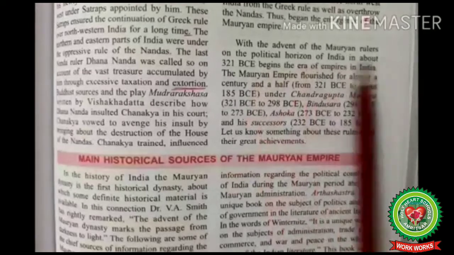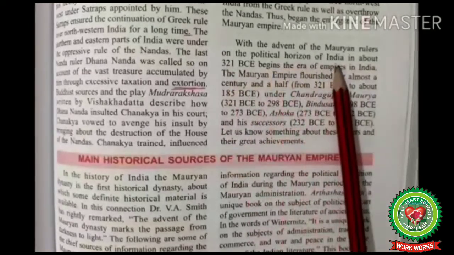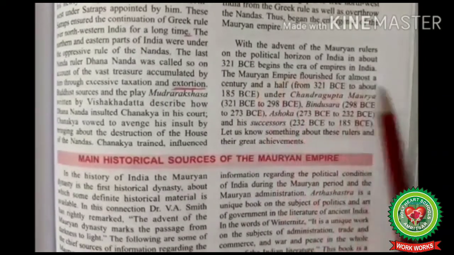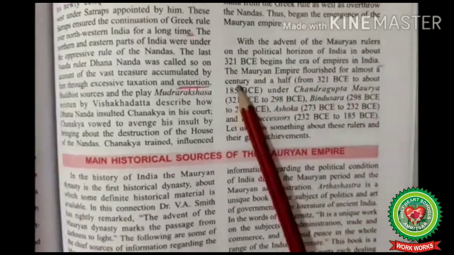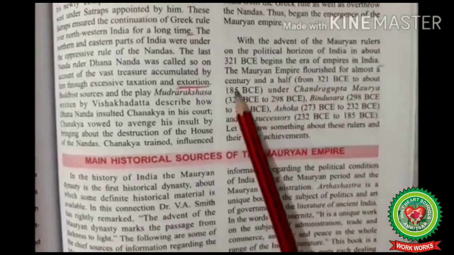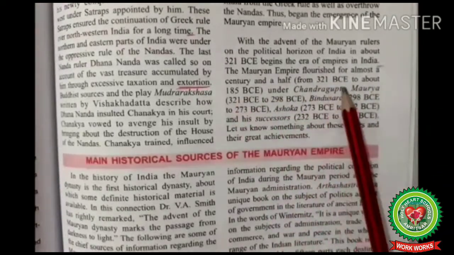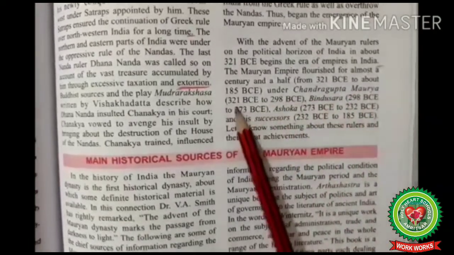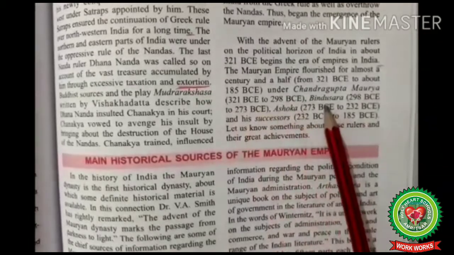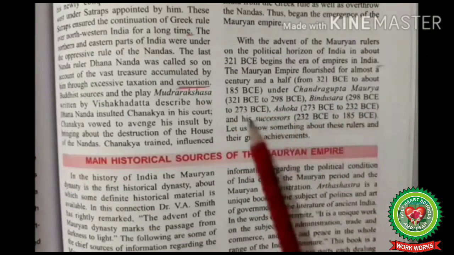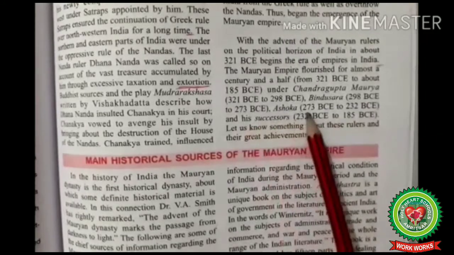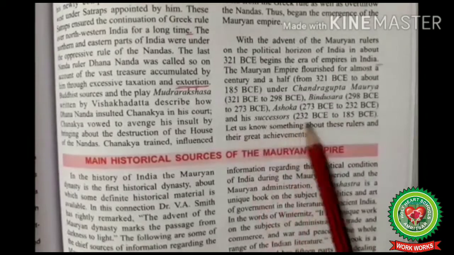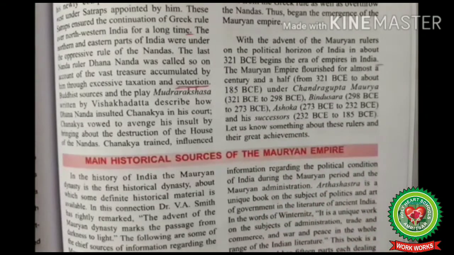With the advent of Mauryan rulers on the political horizon of India about 321 BC, began the era of empire in India. The Mauryan Empire flourished for almost a century and a half, from 321 BC to about 185 BC, under Chandragupta Maurya, 321 BC to 298 BC, Bindusara 298 BC to 273 BC, Ashoka 273 BC to 232 BC, and his successors 232 BC to 185 BCE.